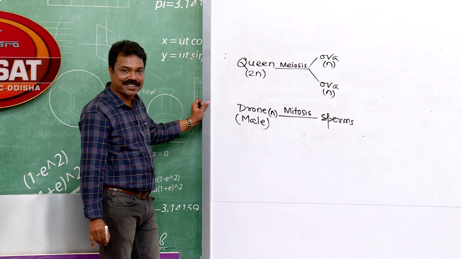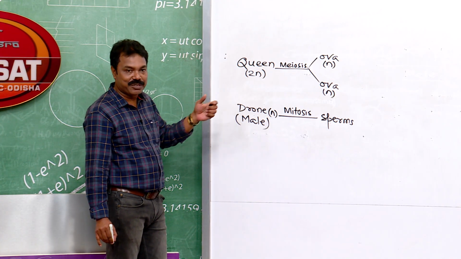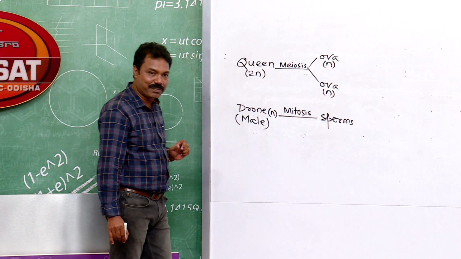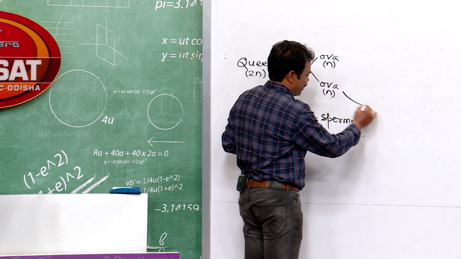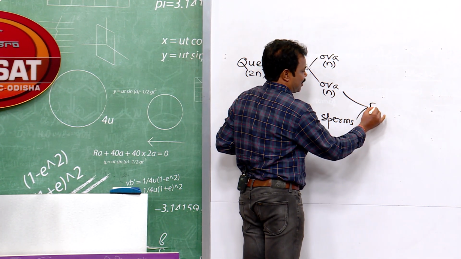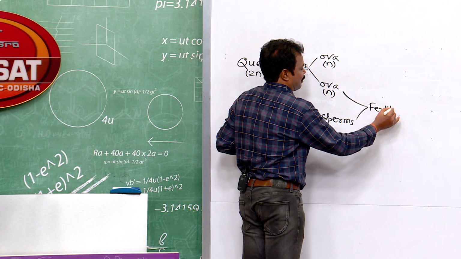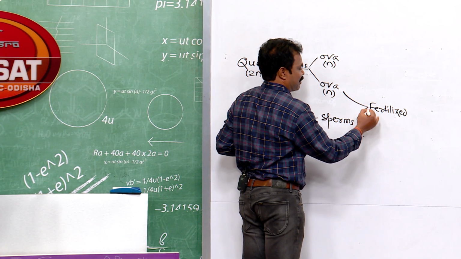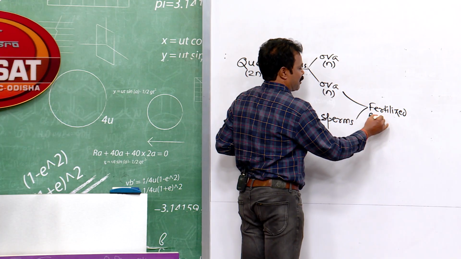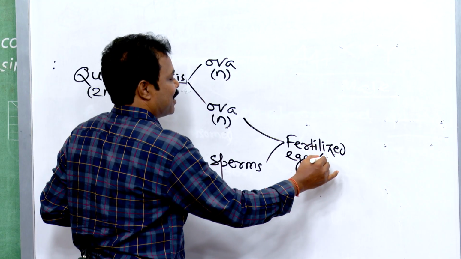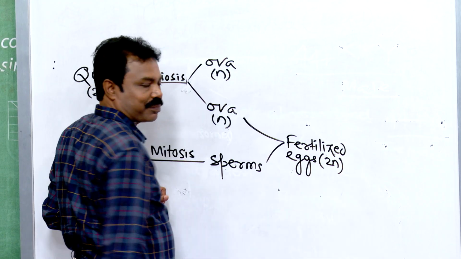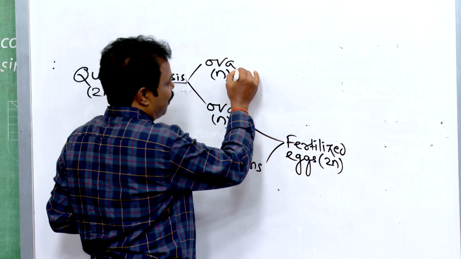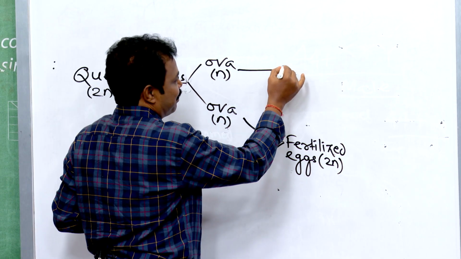After mating, the queen lays both fertilized and unfertilized eggs. These fertilized eggs are diploid in nature. The unfertilized eggs are haploid.